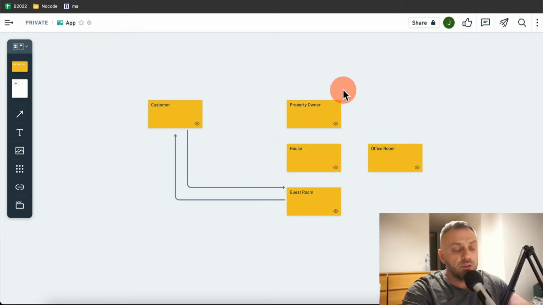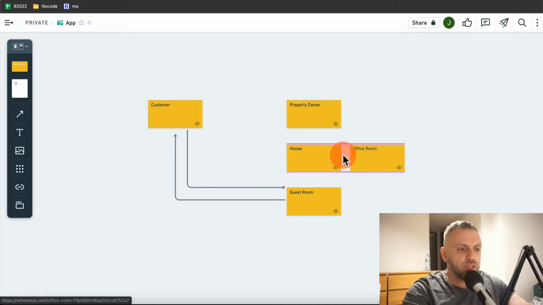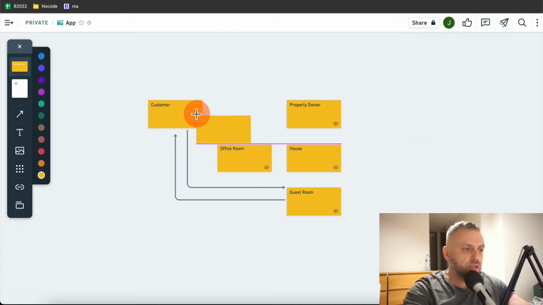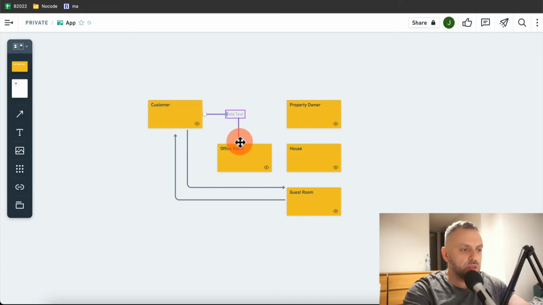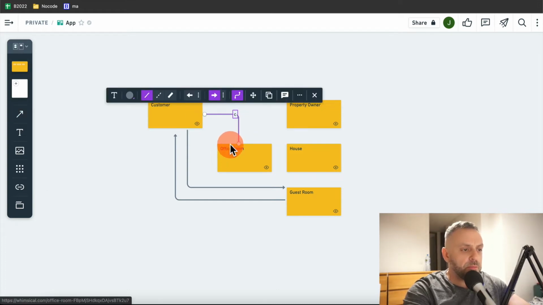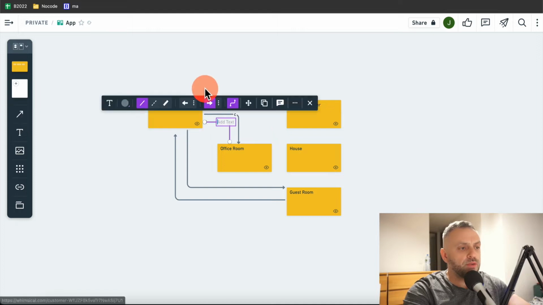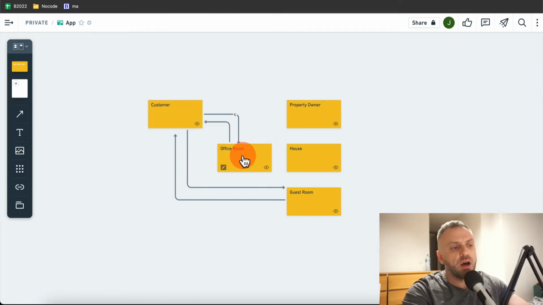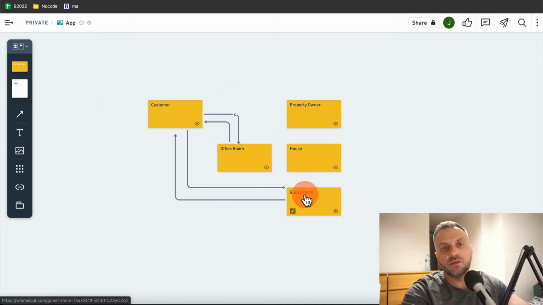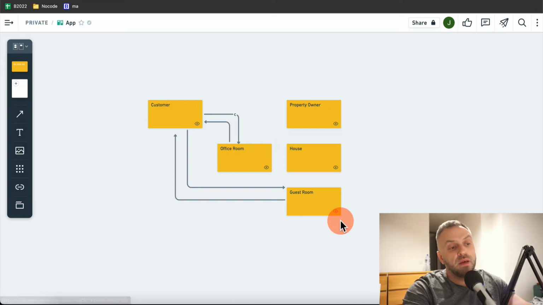I'm not using it because I have another office room, or I'm not working right now, whatever the reason is. I can monetize this, right? So for instance, we can create a relationship here, and we can create a relationship back. So I'm monetizing the office room and the guest room. I'm getting paid a monthly fee here and a monthly or daily rate here, and a daily rate here.